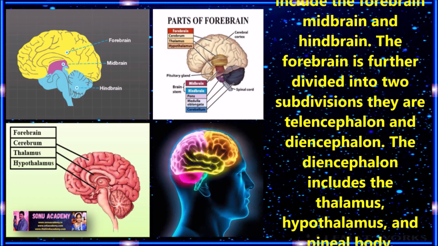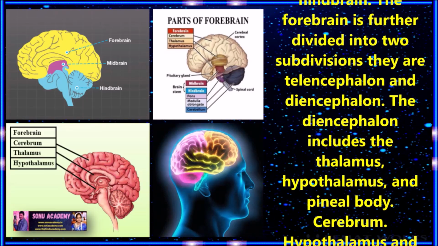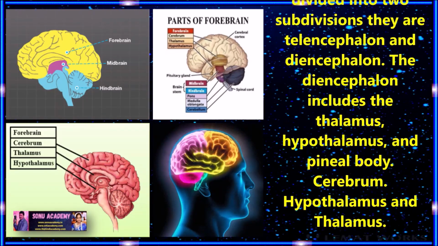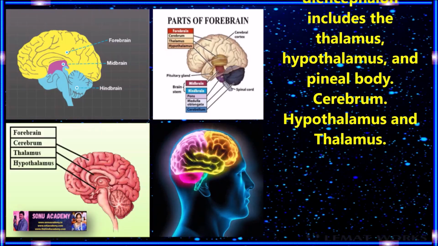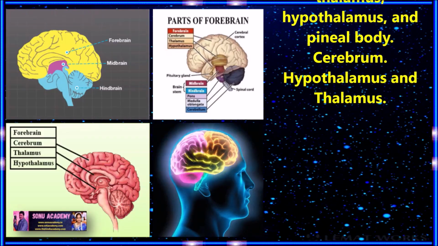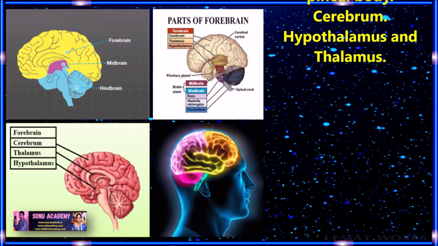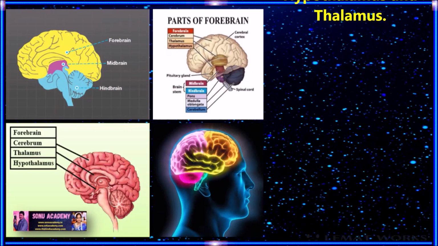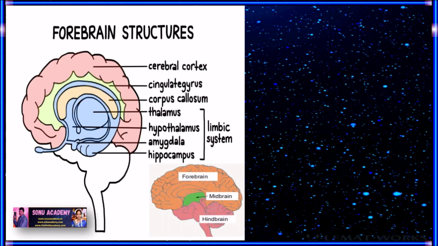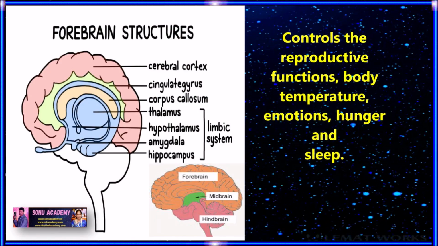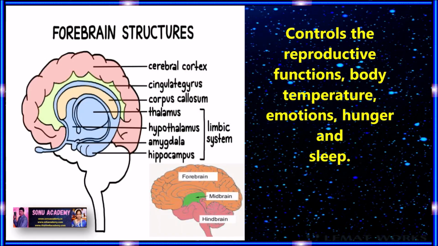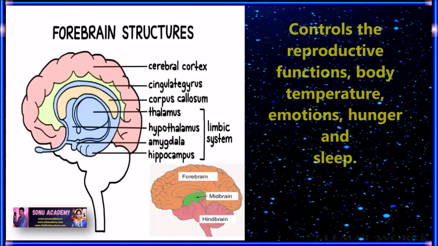The forebrain is further divided into subdivisions. They are the telencephalon and the diencephalon. The diencephalon includes the thalamus, hypothalamus and pineal body. The major parts of the forebrain are the cerebrum, hypothalamus and thalamus. Children, let us discuss the function of the forebrain. The forebrain controls reproductive functions, body temperature, emotions, hunger and sleep.